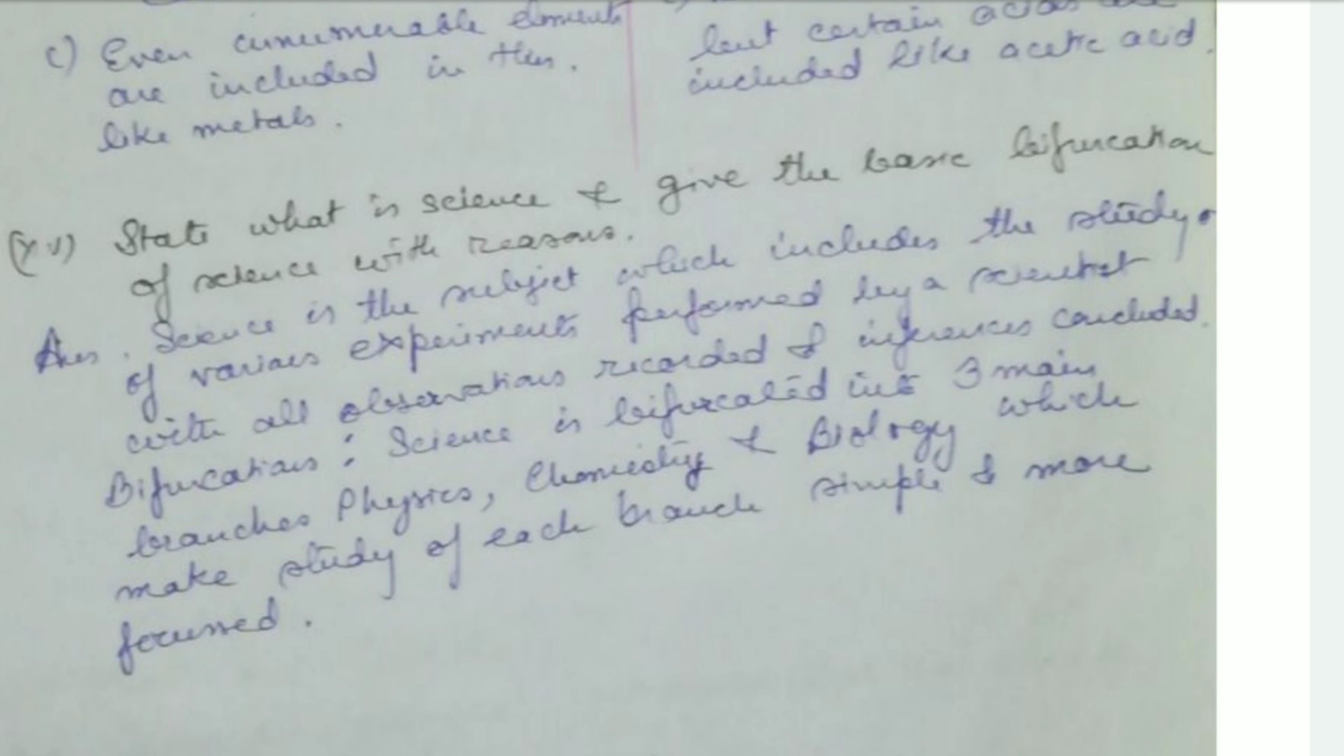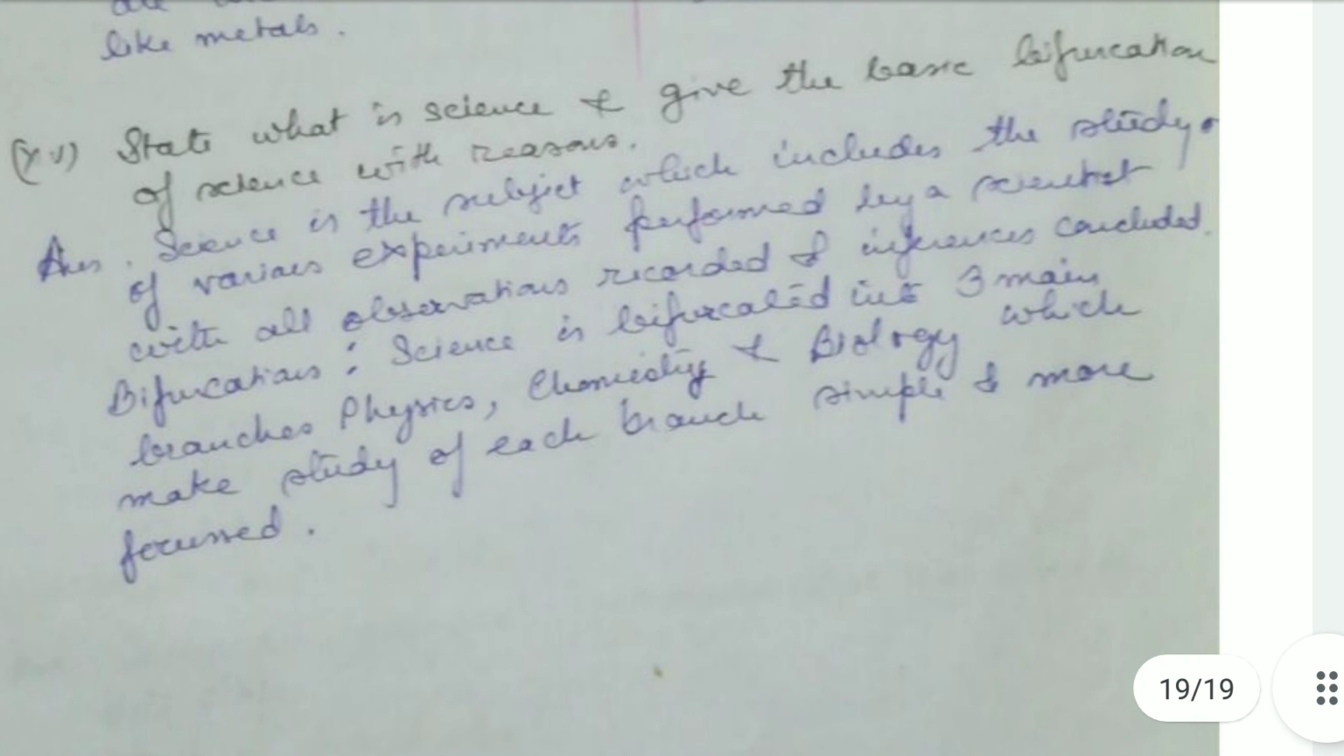Okay, now the bifurcations of science, there are three main branches, mainly physics, chemistry and biology, which make the study of each branch simple and more focused. Chemistry is concerned with experiments, biology with life, and physics with all the facts which take place. So these are all the weights, the measurements. Then current, electricity, magnetism, these are all concerned with physics.